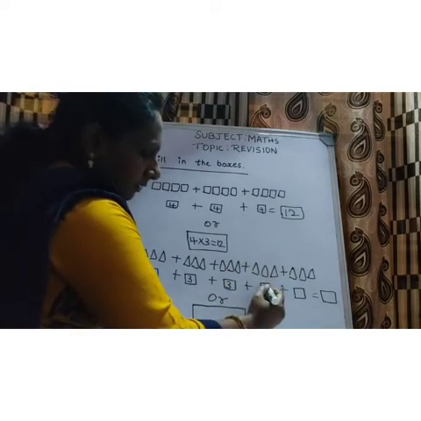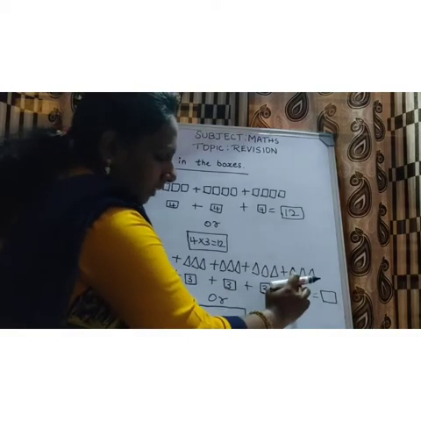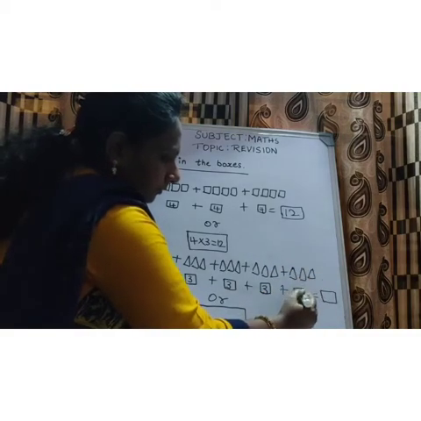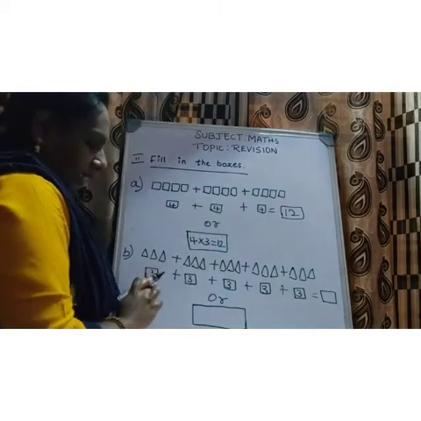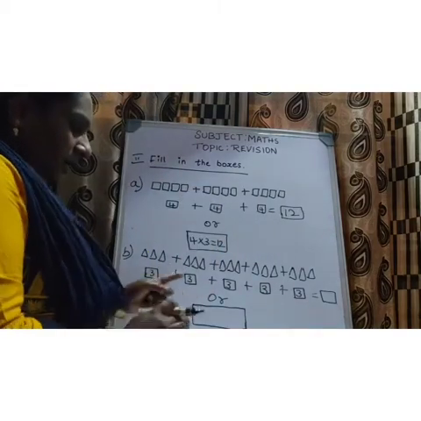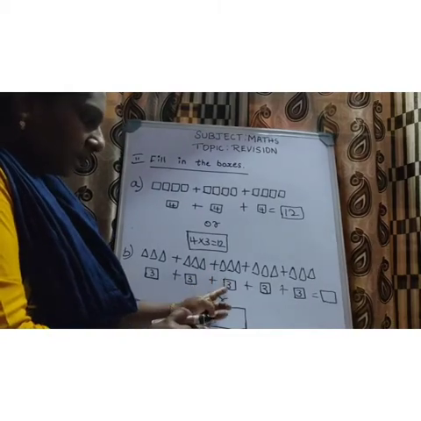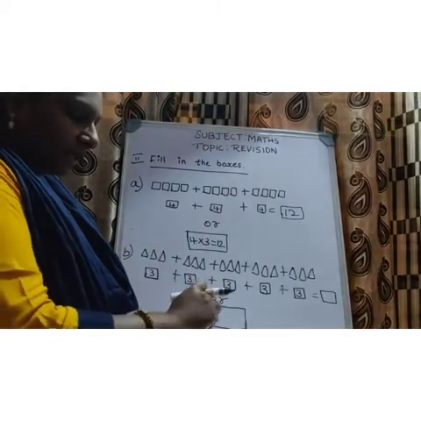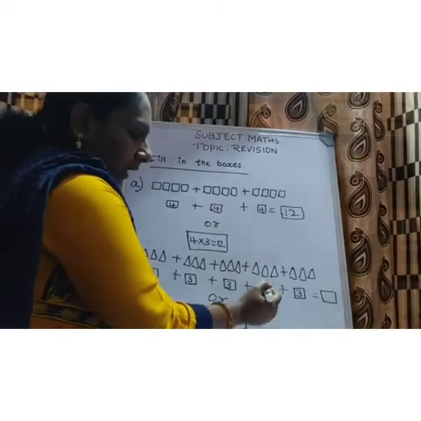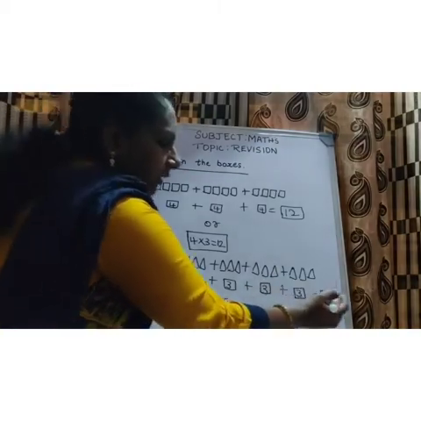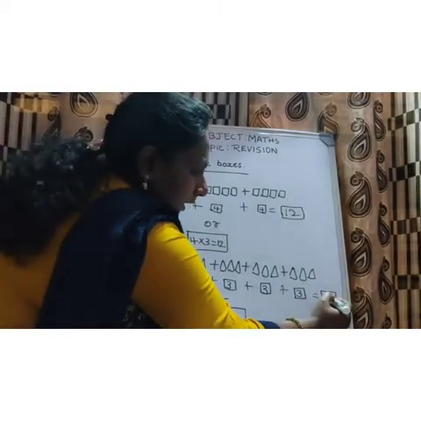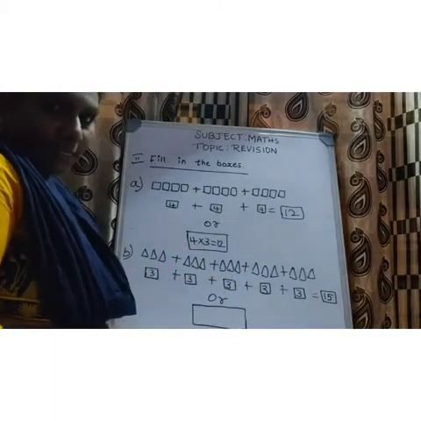Plus 3. Equals 3 plus 3 is 6, then 7, 8, 9, 10, 11, 12, 13, 14, 15. So totally there are 15 things.